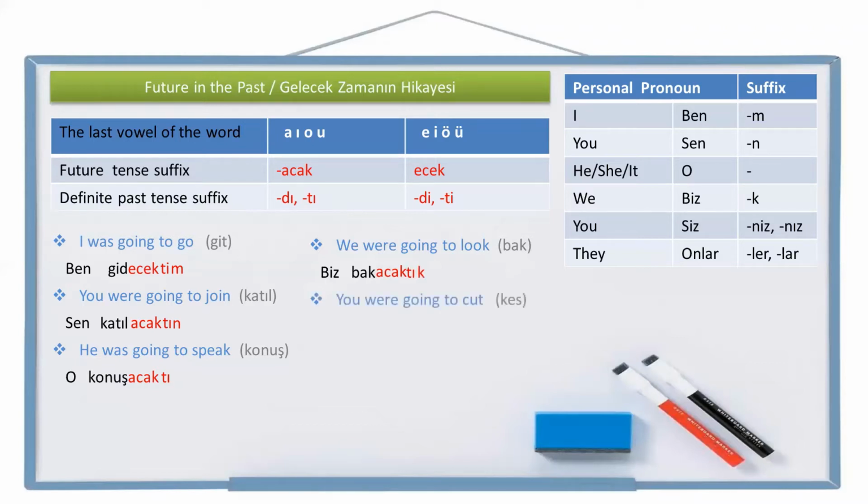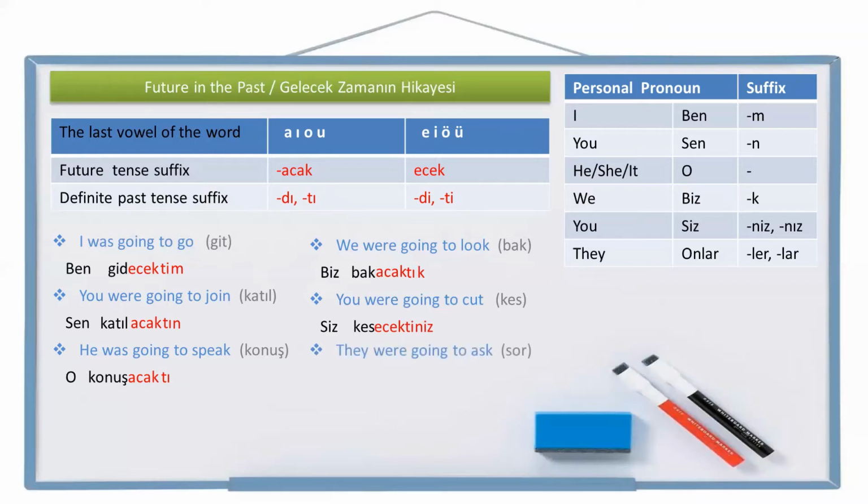Another example, you were going to cut. Cut is kes in Turkish. Let's write the personal pronoun you, plural, siz, cut, kes, going to cut, kesecek, were going to cut, kesecekti, and the personal pronoun suffix to the end, niz. Siz kesecektiniz. You were going to cut. Siz kesecektiniz.